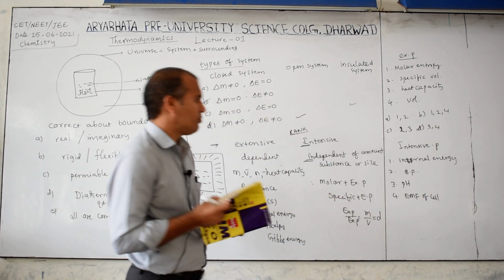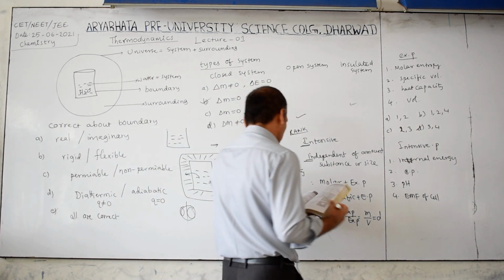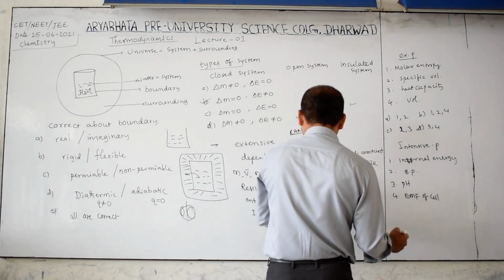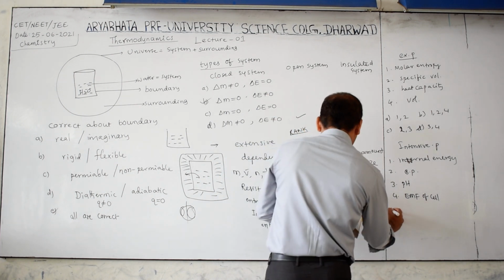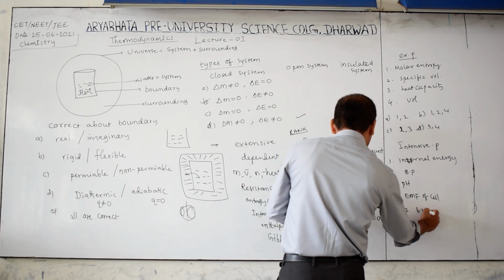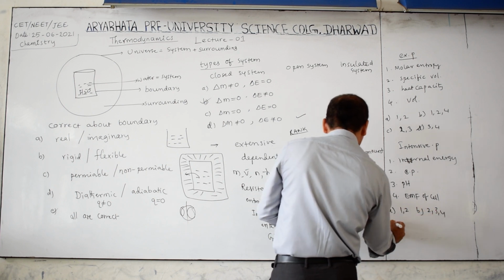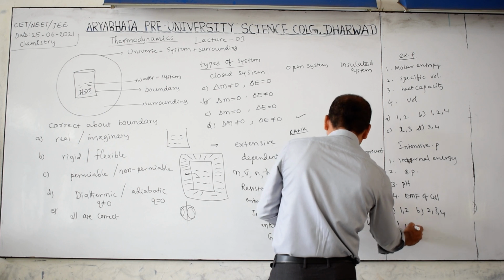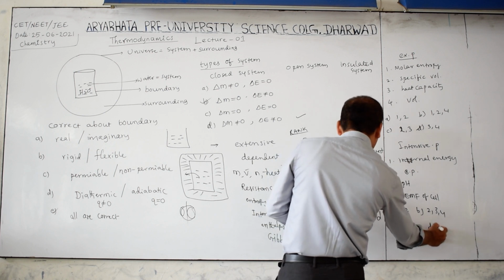Options: A is 1 and 2, B is 2, 3, 4, C is 1, 3, 4, D all.